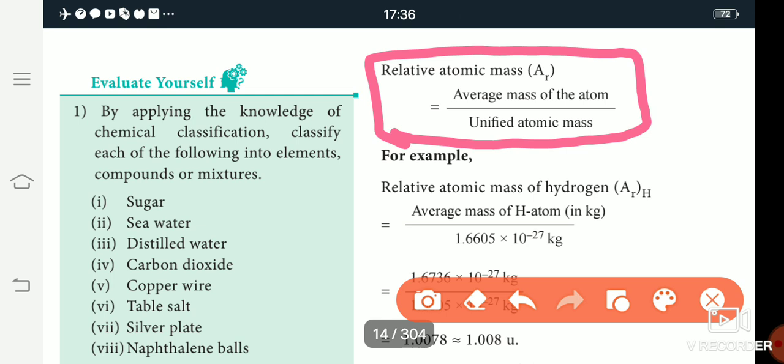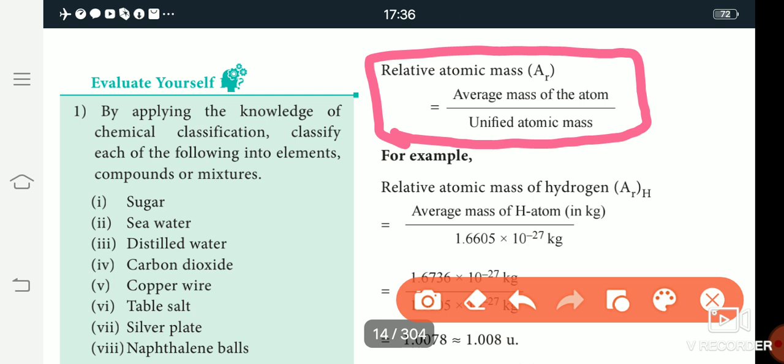The formula is the average mass of the hydrogen atom in kilograms divided by 1.6605 × 10^-27 kilogram. The average mass of a hydrogen atom is 1.6736 × 10^-27 kilogram, then the value of the unified atomic mass unit is 1 amu.